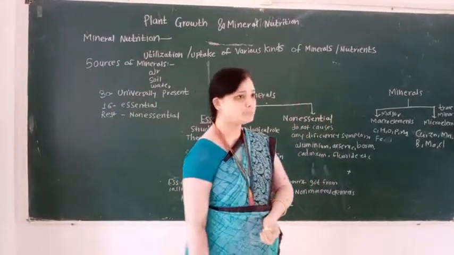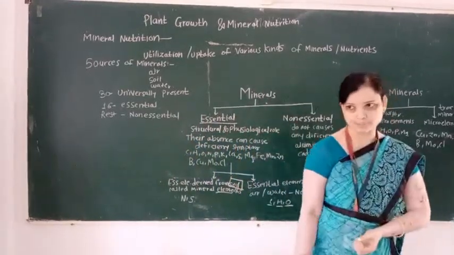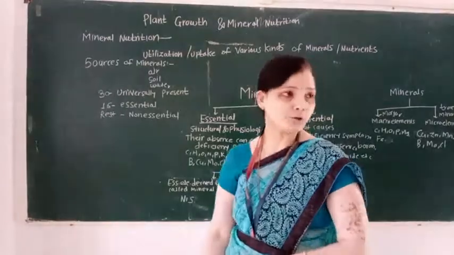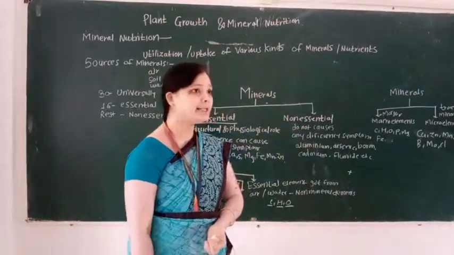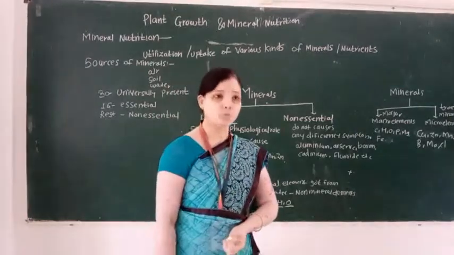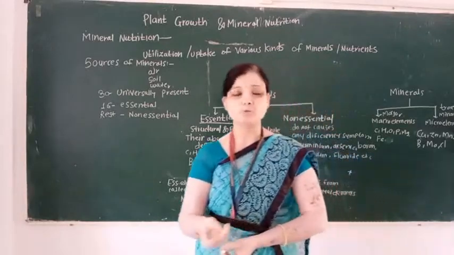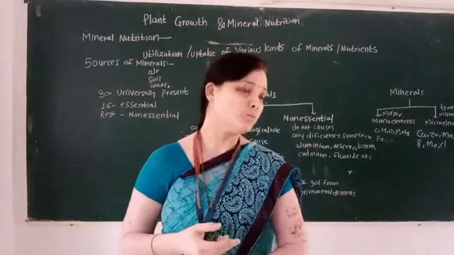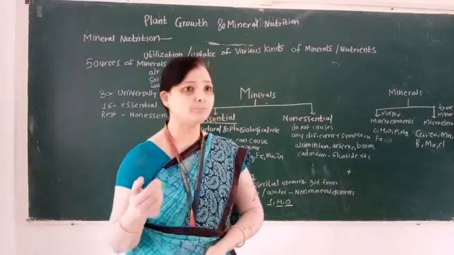So students, we learned the process of photosynthesis. What is the definition of photosynthesis? Photosynthesis is the process in which green plants utilize CO2 and water in the presence of sunlight and chlorophyll A, and there is formation of glucose and liberation of oxygen.